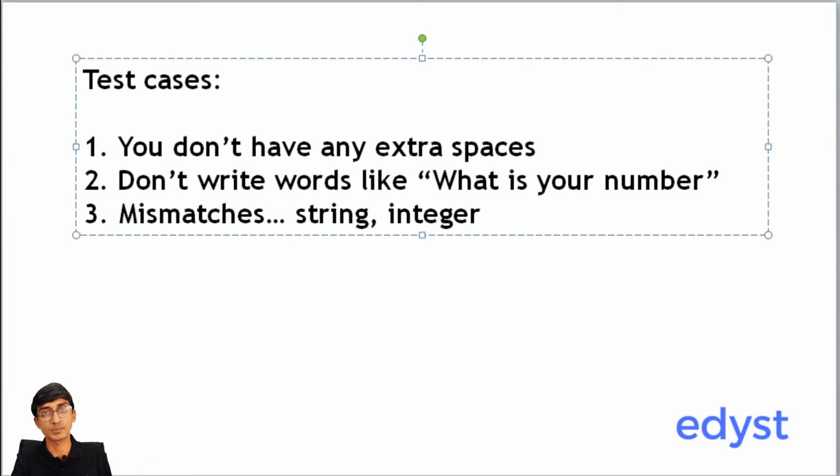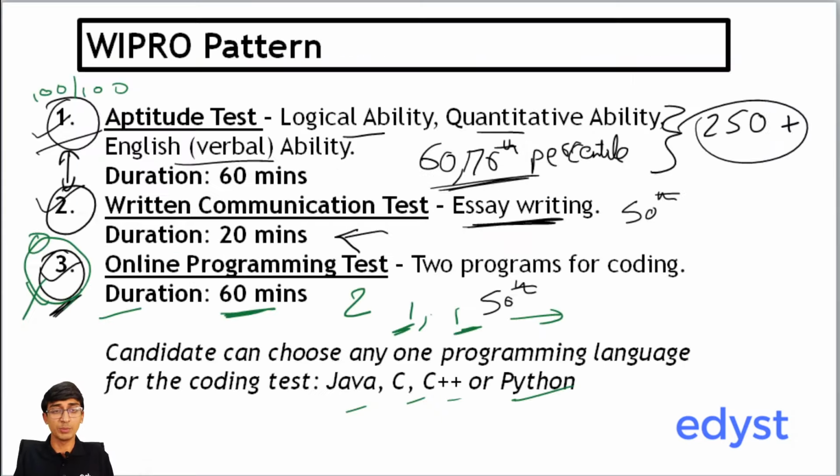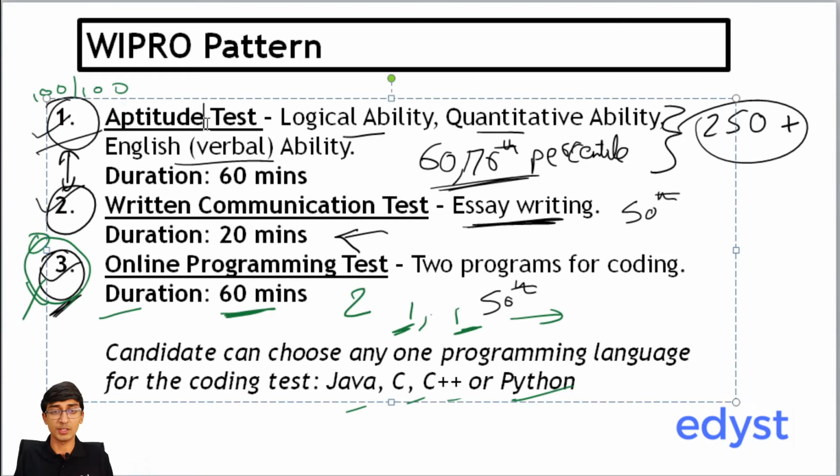A lot of people are asking how much time should we spend on coding practice and how much on aptitude. Right now we have about 2.5 to 3 weeks left. How much time should you be spending on each of these topics? My suggestion is to go this way: first start with programming. There are about 75 previously asked questions on our platform alone. Make sure you clear all of those 75 programming questions, because there is a good chance some of them might repeat. These questions will take the most time to understand.